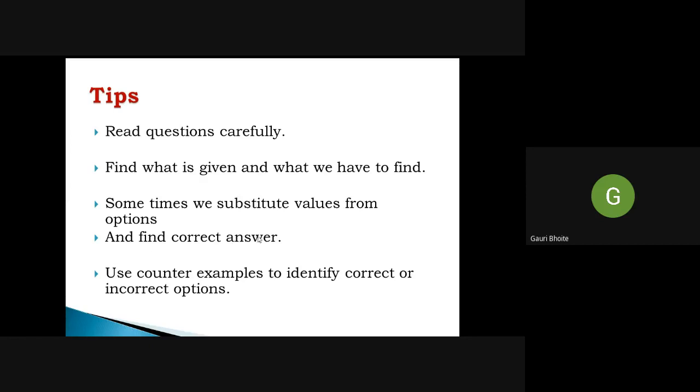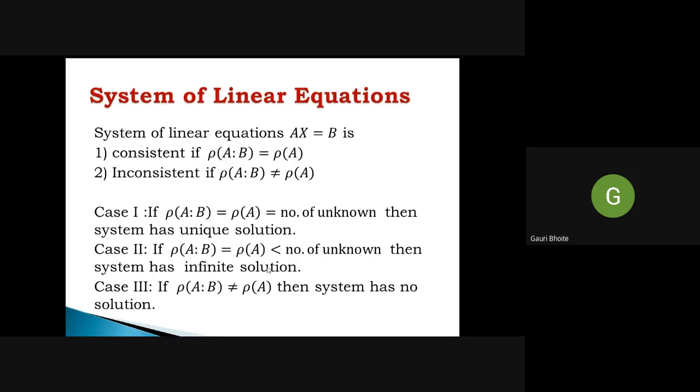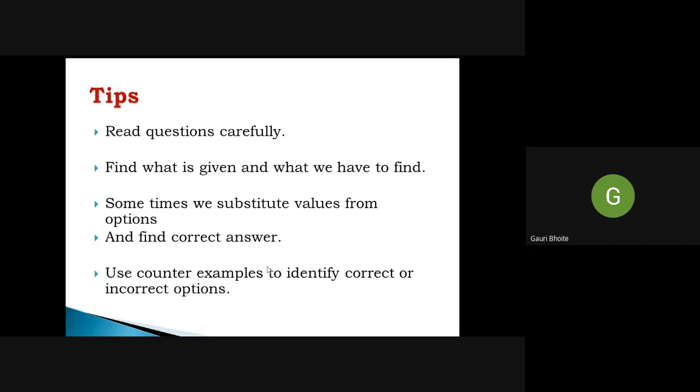Sometimes you can use substitution from options, or just read the options and you can eliminate some wrong options or find the right option and find out the accurate one. Also, we can use some counterexamples to identify the correct or incorrect option and find the correct answer. Okay. I hope this preliminary session helped you understand some tricks and how to solve some examples. In next session, I will conduct on eigenvalues and eigenvectors.